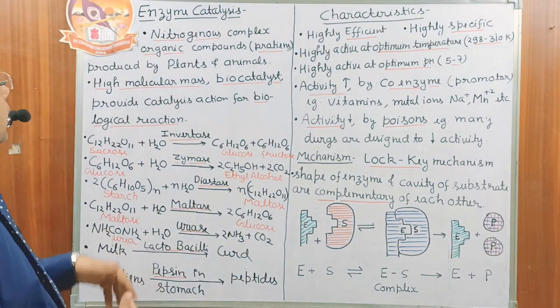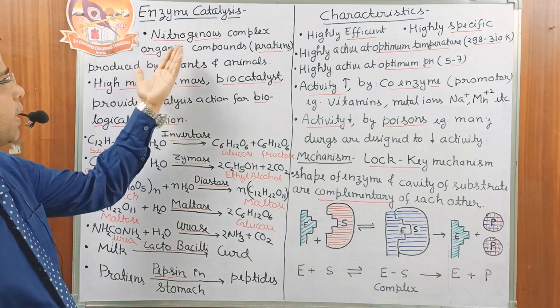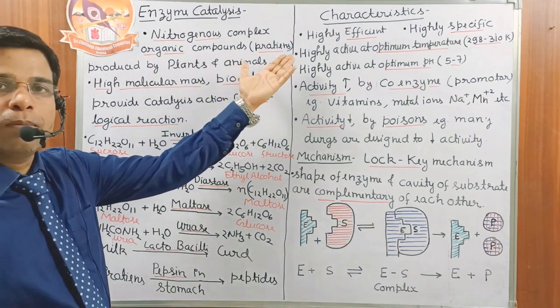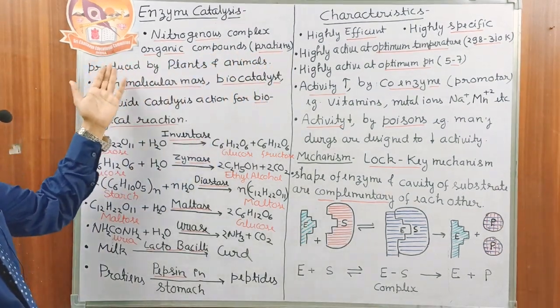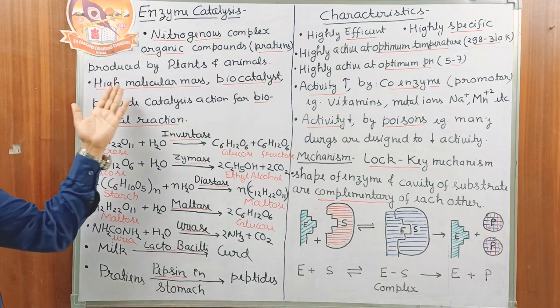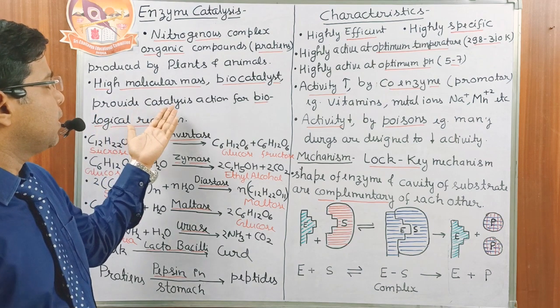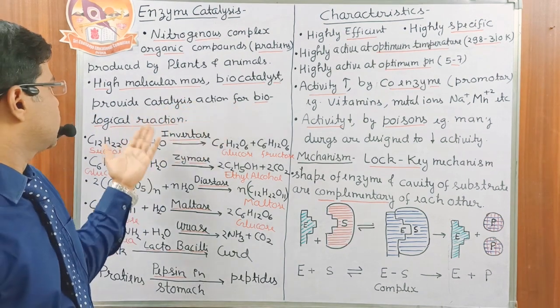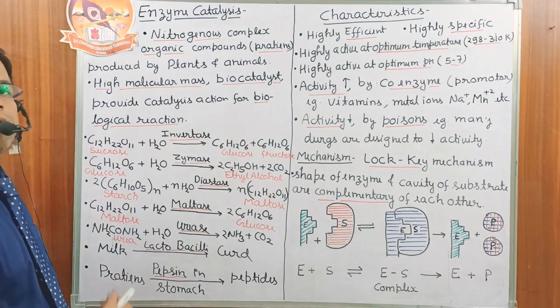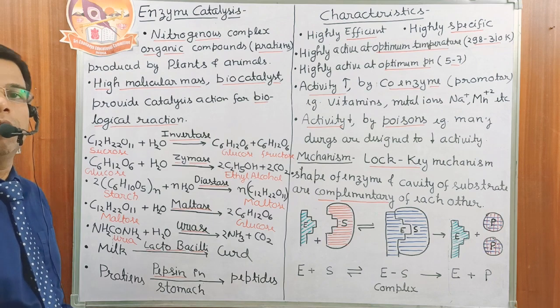Okay, enzymes are nitrogenous complex organic compounds. Those are actually proteins produced by living plants and animals. They have a high molecular mass and they are biocatalysts. Biocatalyst means they provide the catalysis action for the biological reaction. We have several examples of the catalyst in biological reactions.